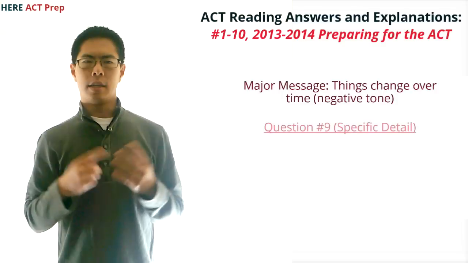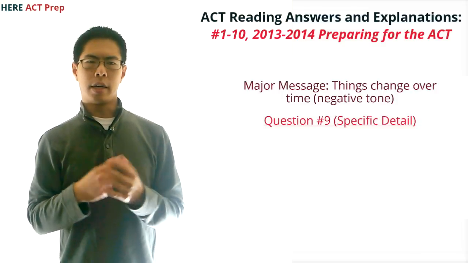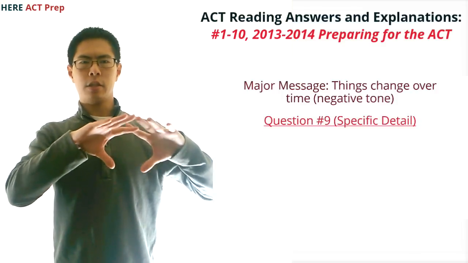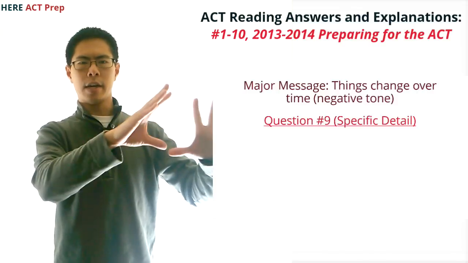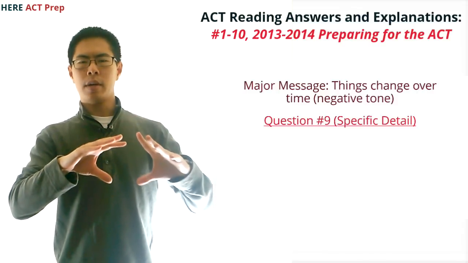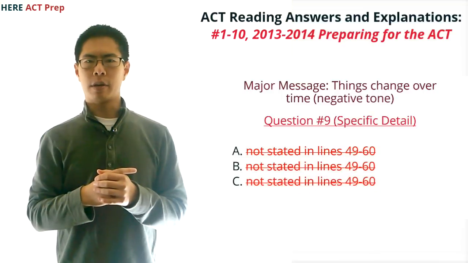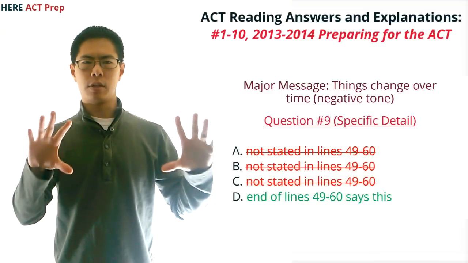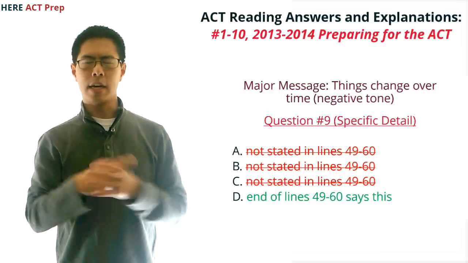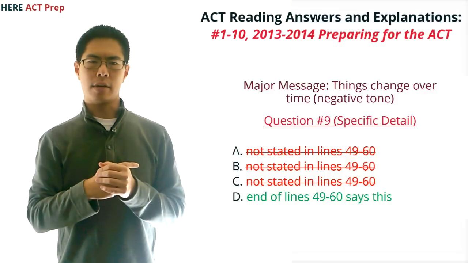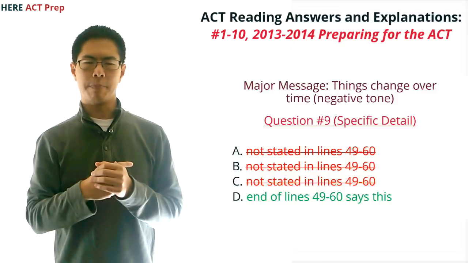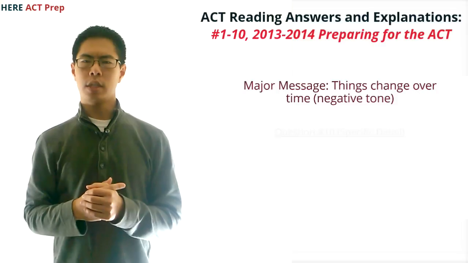Question number 9. This is a specific detail question. Again, hopefully remember that the paragraph about change to her hometown is the paragraph from lines 49 through 60, and hopefully remember that the narrator was saying at the end of this paragraph that all of these changes pale in comparison to what has sprung up at the edge of town, Las Vegas-style gambling. So we pick D. And finally, question number 10.